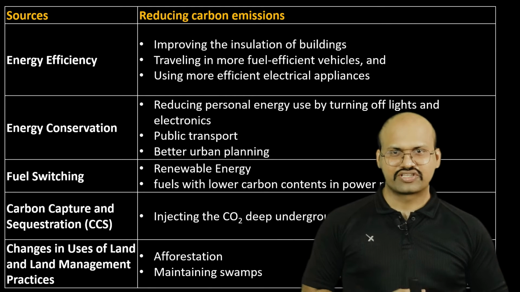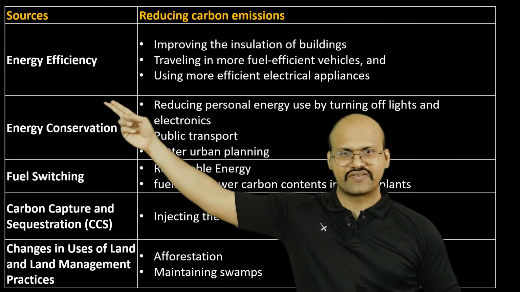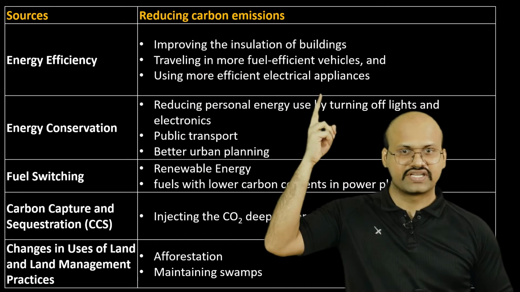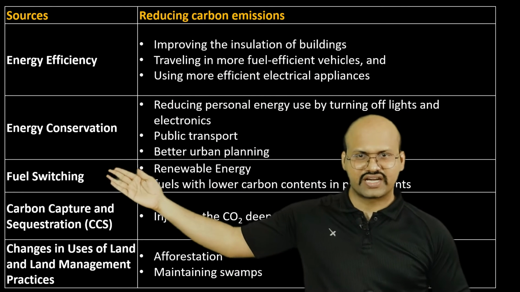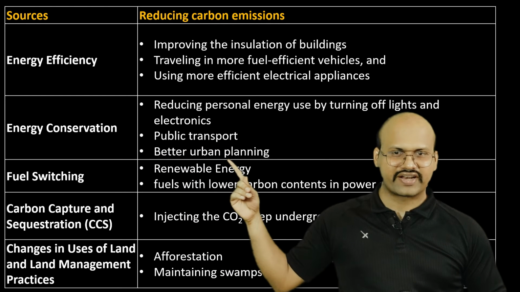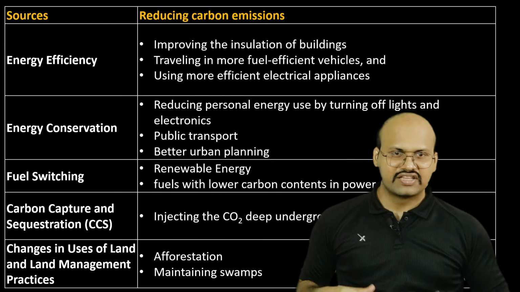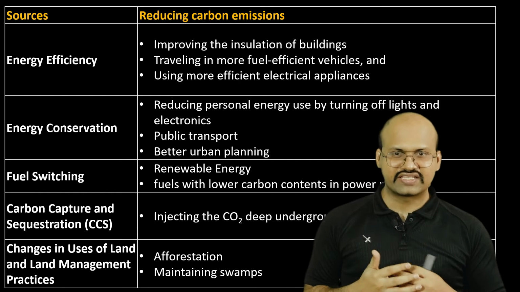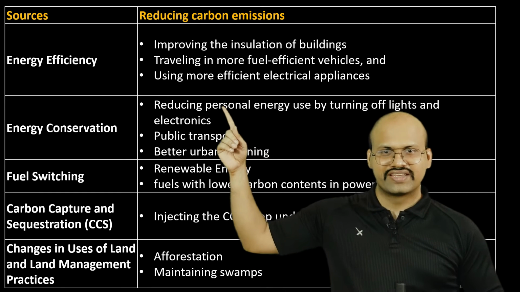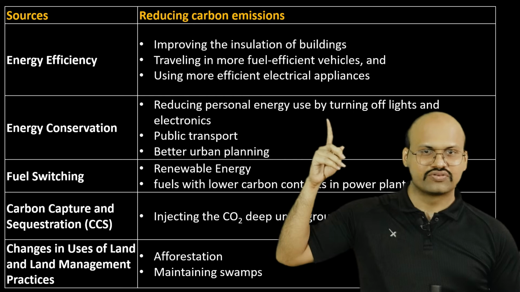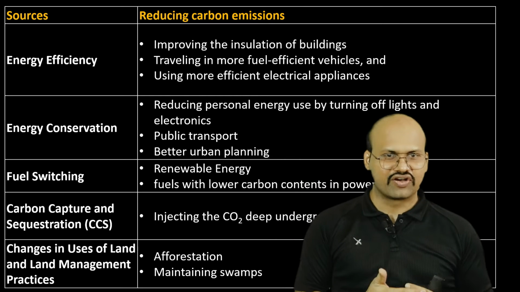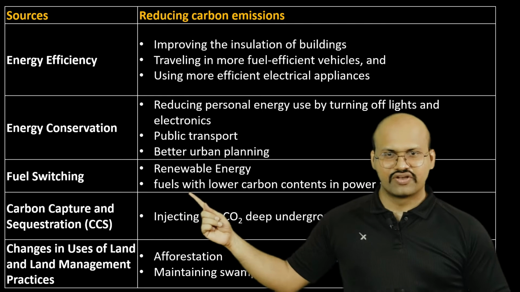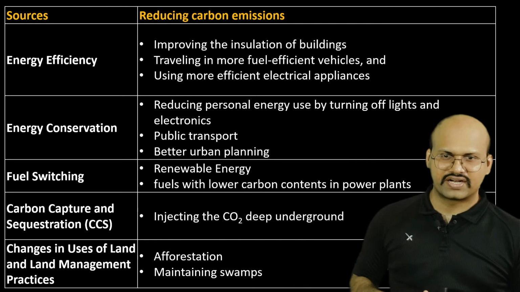We can also reduce carbon dioxide by increasing the energy efficiency of buildings as well as vehicles which we are using. We can use more efficient electrical appliances. Energy conservation, like using public transport or better urban planning, which means that houses should be located near the zones of industries, so less transport is required. We can reduce personal energy use by using fewer appliances as well as turning off lights when not required. Fuel switching, renewable energy, and fuels with lower carbon content in power plants can be used.